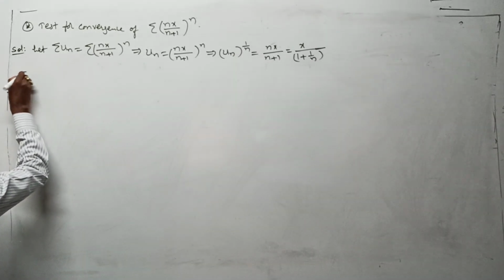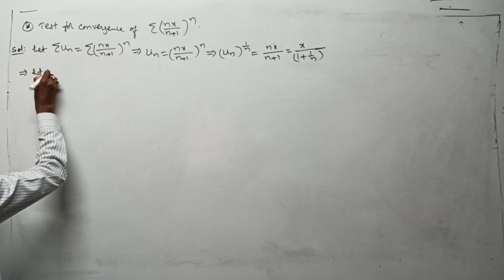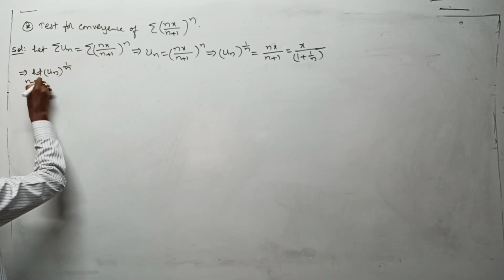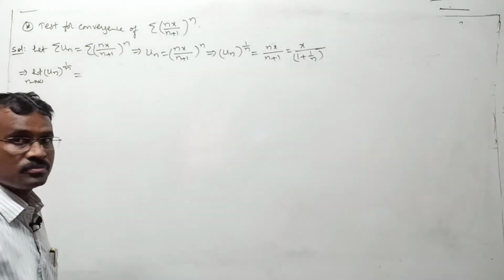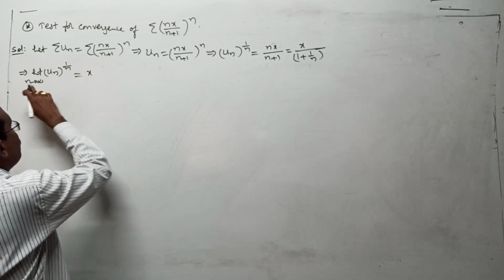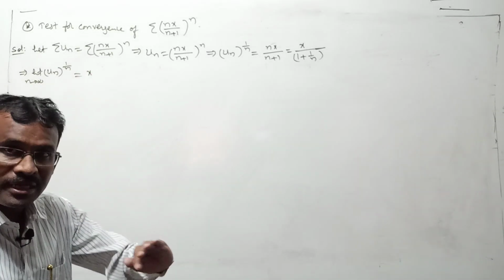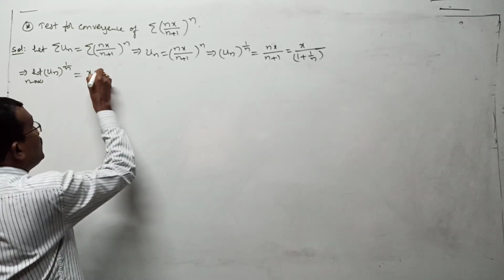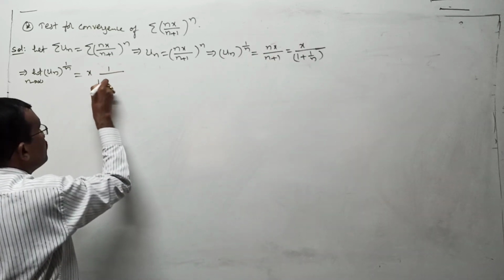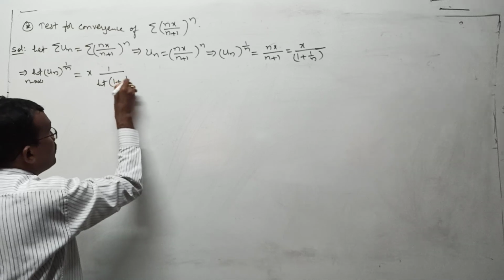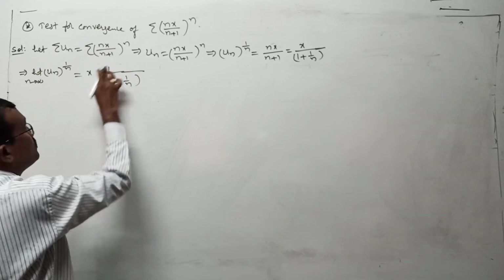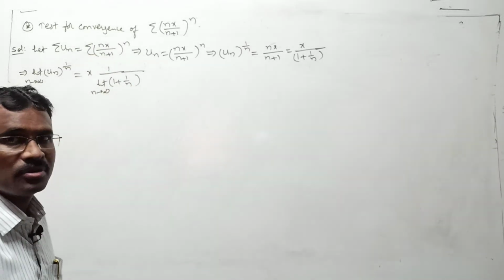Now apply limit as n tends to infinity on both sides. Means limit un whole to the power of 1 by n as n tends to infinity is equal to, look here, x is constant, free from n. Constant means free from n, you can take it outside the limit. It is x into 1 by limit 1 plus 1 by n as n tends to infinity. Any problem? Otherwise simply x by this directly you can write.